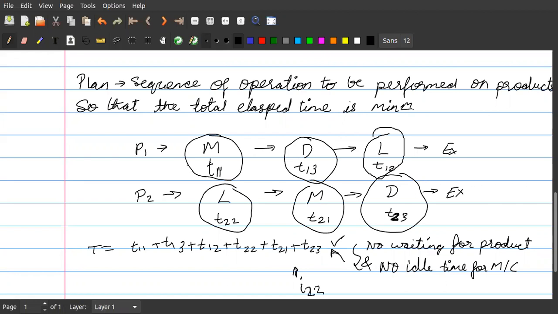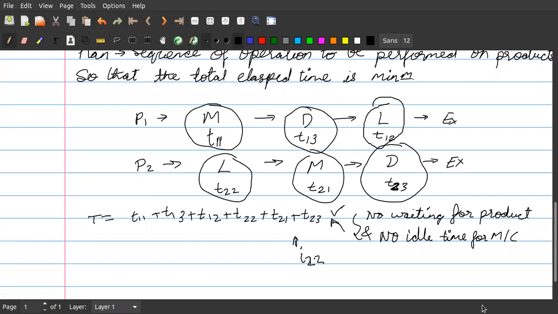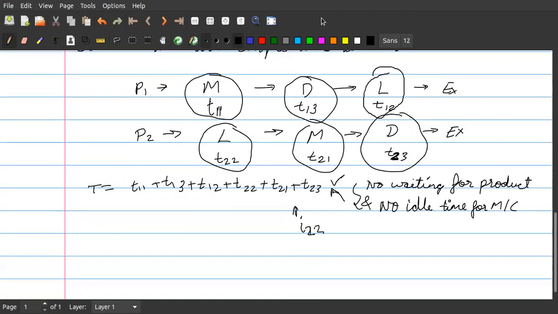Is it understood, students? So your answers may be correct or wrong depending upon whether there is a waiting time for the product or there is an idle time for the machine. Is it understood now? Is there any doubt up to this point, students? No, sir. Okay, so let me just stop sharing here and let us go to the book.